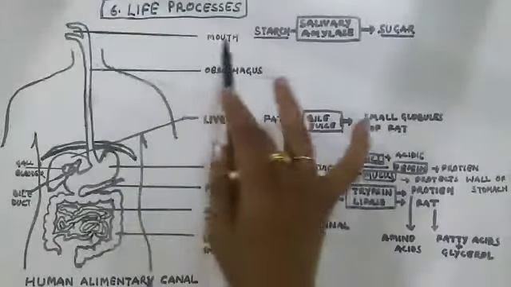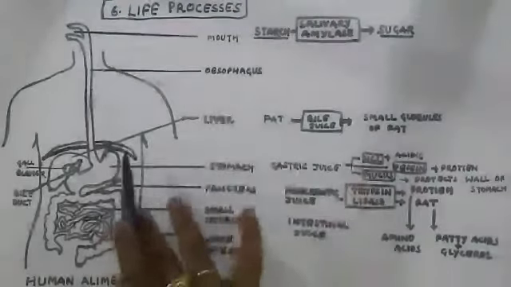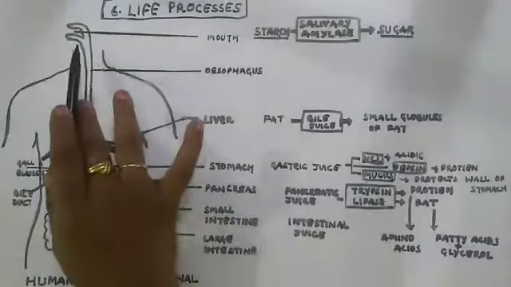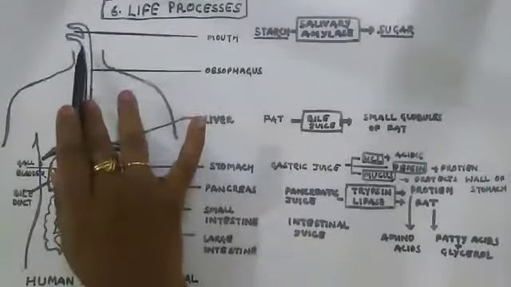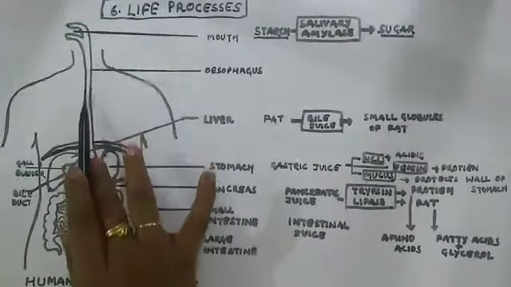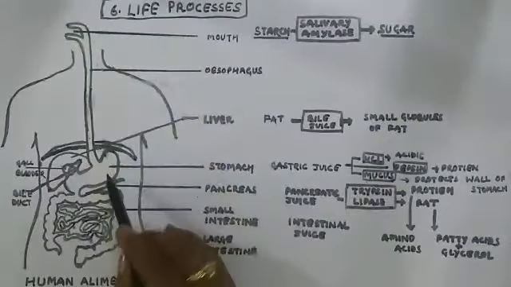First, I am going to tell you about all the different organs. Then we will discuss the different glands which work here. As soon as the food is chewed in the mouth, it passes into the esophagus. The esophagus is the food pipe which simply pushes the food into the next organ.